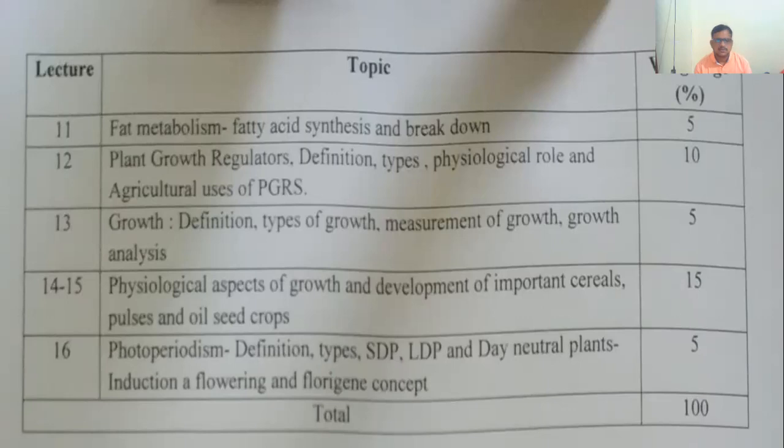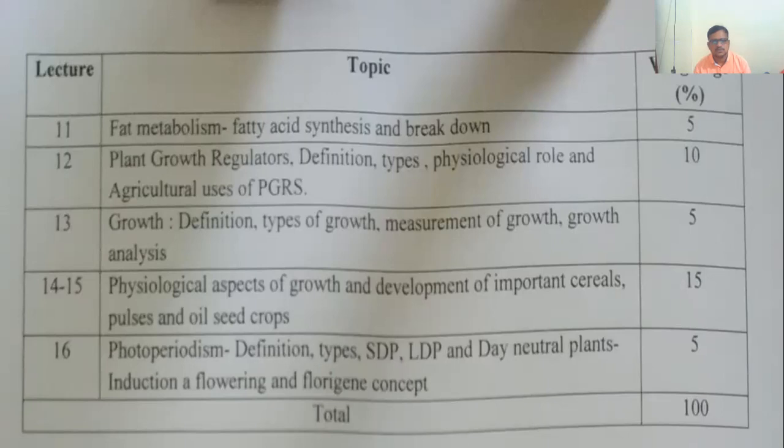Then cereals are there, containing maximum carbohydrates, while pulses contain proteins. So all these crops have different requirements and different aspects with respect to growth and development. All those things we are going to discuss in this particular topic.